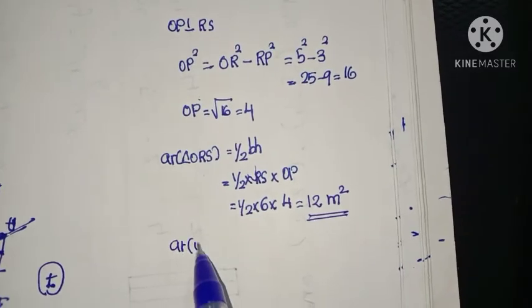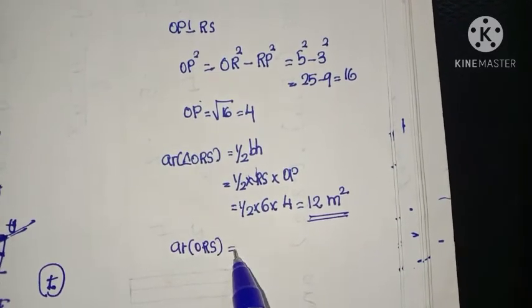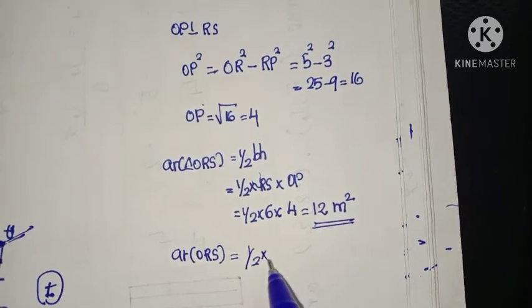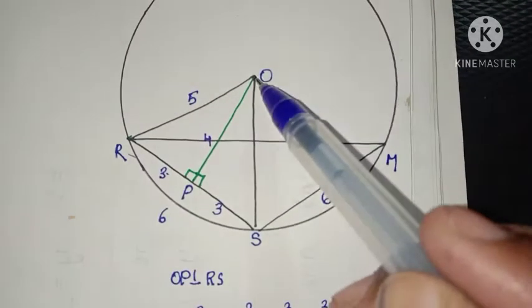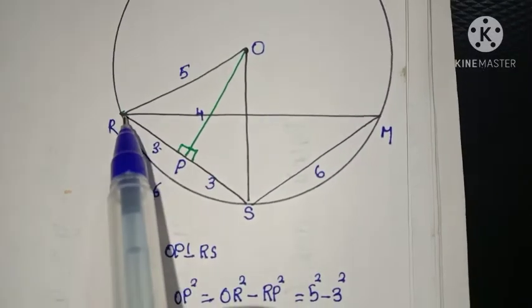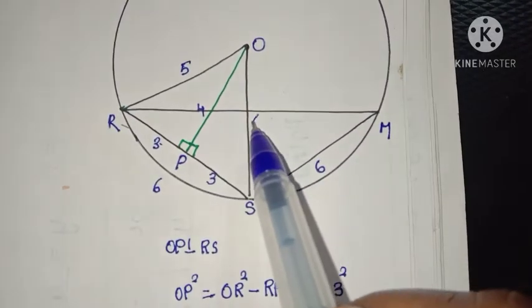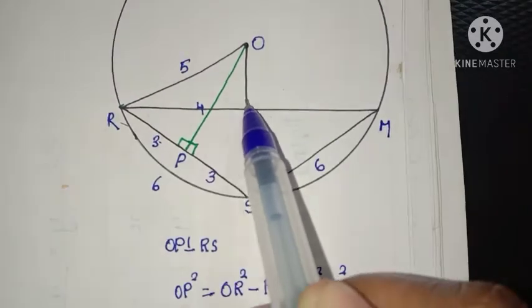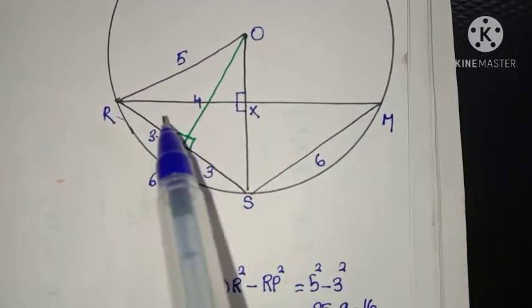Now find area of the same triangle ORS. Listen, here we can consider the base as OS. Base as OS, and suppose it is X. RX is what? Perpendicular to the base.